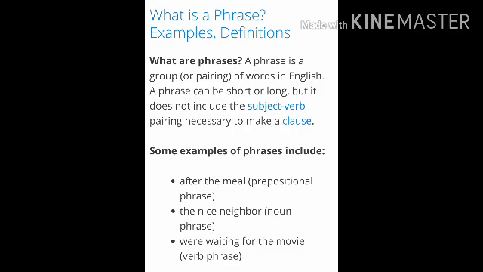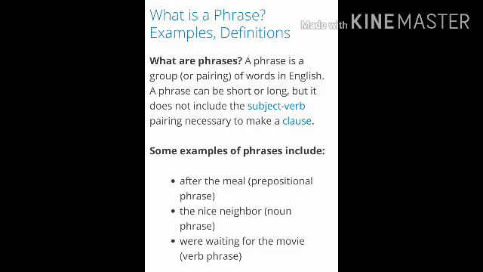Do you find a subject here? No. Do you find a verb here? Are we talking about a person who is eating the meal? We don't know who is the subject and who is eating. So that is the reason this group of words which does not have a subject verb combination is called a phrase.